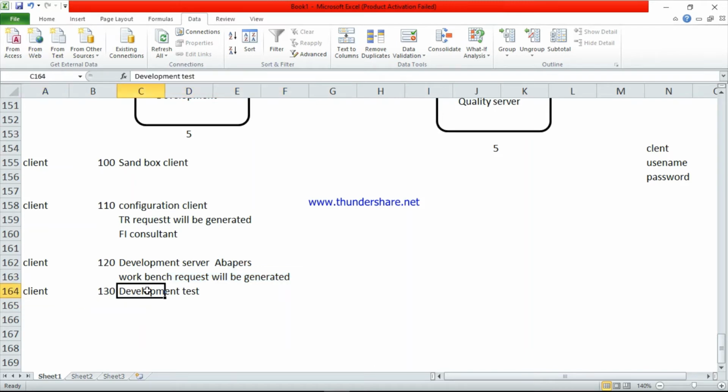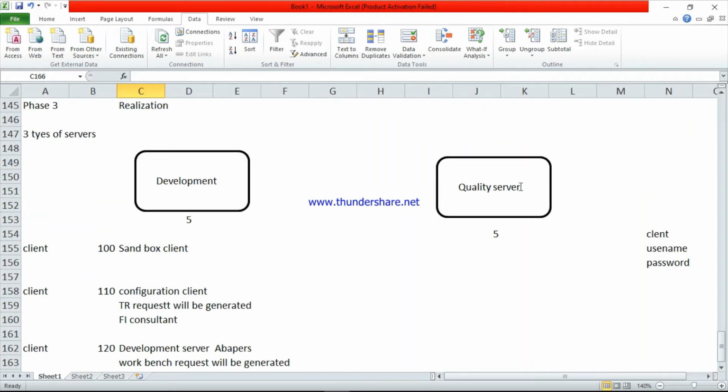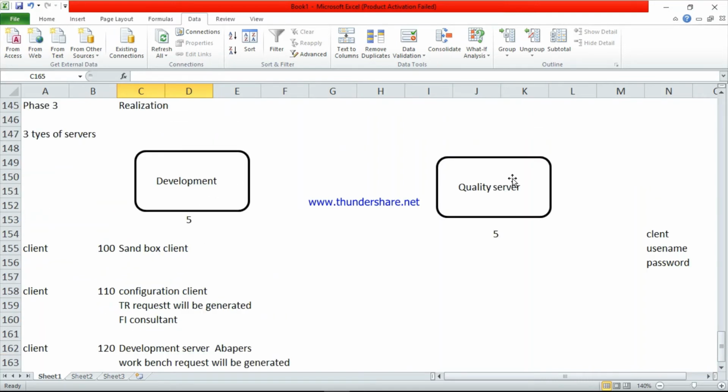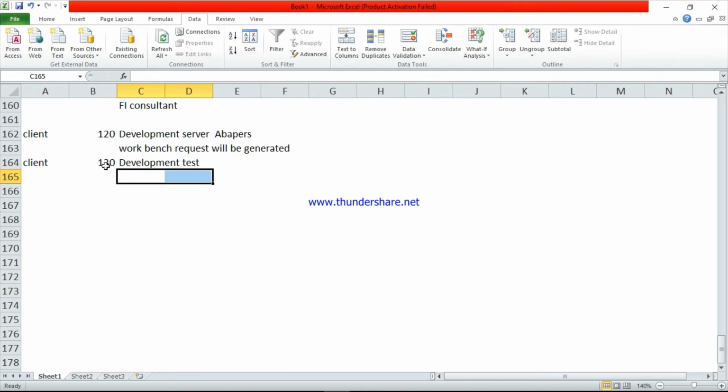The next one, development test, means whatever program they have written, they can test the data here. Development test is for the pre-testing before sending the data to the next server, the quality server. These employees can test whether they have written the correct program or not. So before sending the data to the quality server, in this 130 server they can check their data. This is just for the testing purpose.